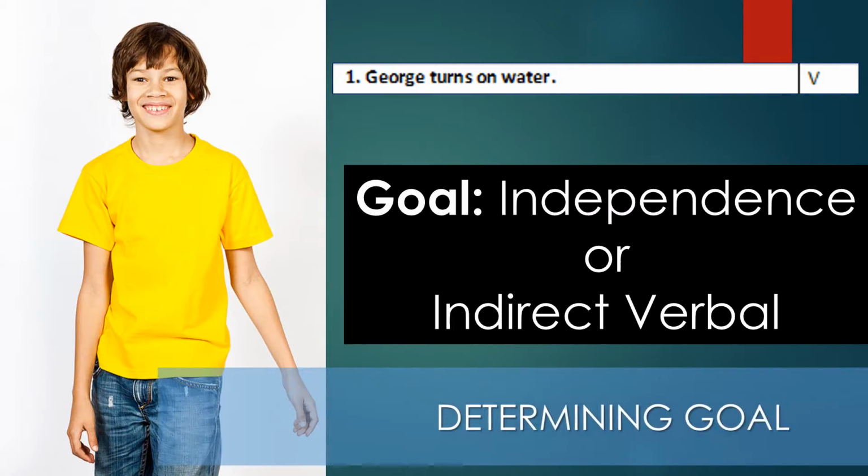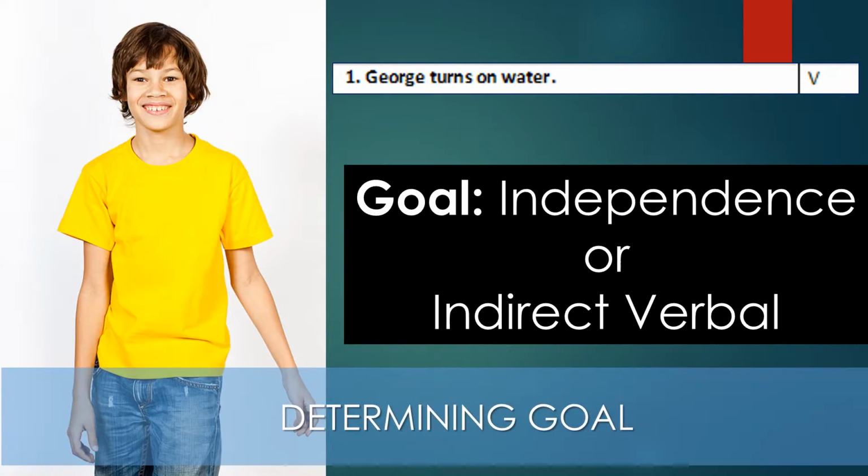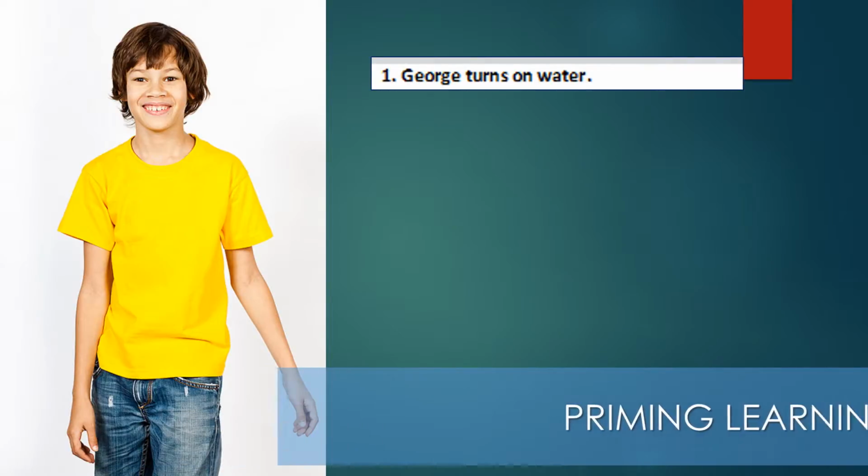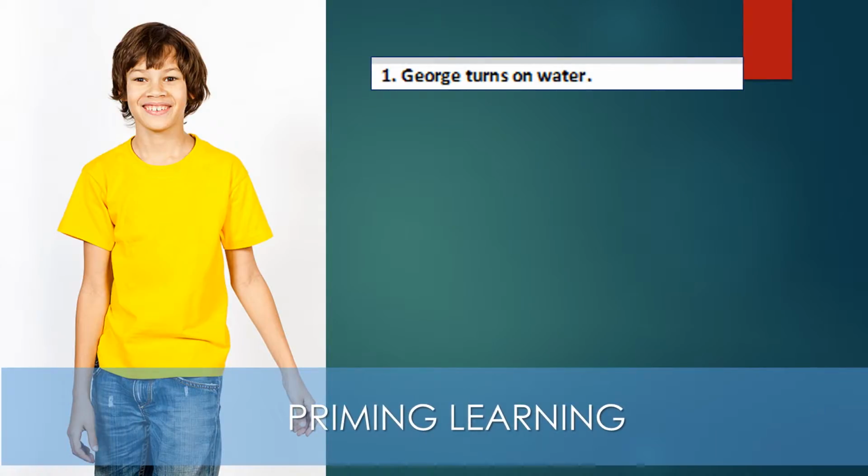Now that we know where they struggle, we need to set a goal to improve. For this example, we want them to improve by turning on the water either independently or with an indirect verbal. It is really hard to know how to improve if you don't know what is expected. In this example, if you don't let him know you want him to turn on the water when he steps up to the sink, it will be harder for him to pick that information up.